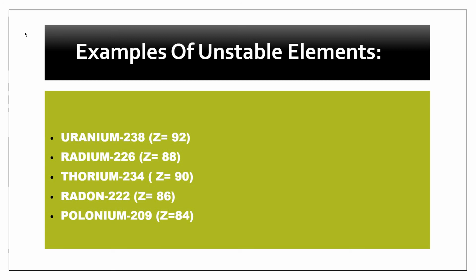Number 1, if the number of protons is more than the number of neutrons. Number 2, if the number of neutrons is more than the number of protons. And number 3, the atomic number of an element. If the atomic number is equal to or greater than 83, that atom is a radioactive element and it undergoes radioactive decay in order to get stability.